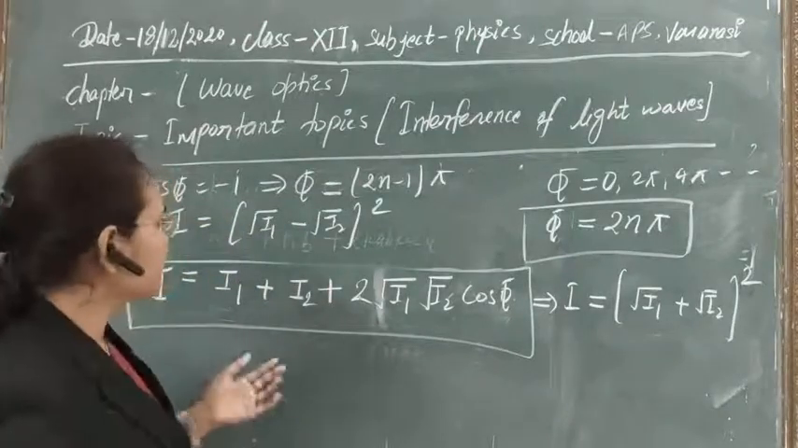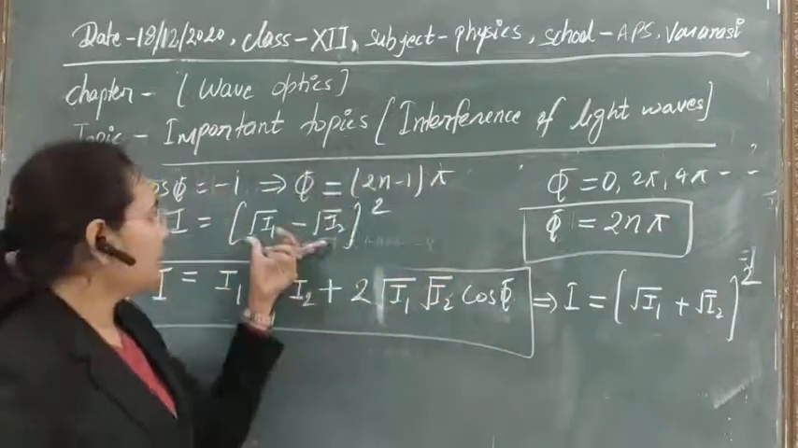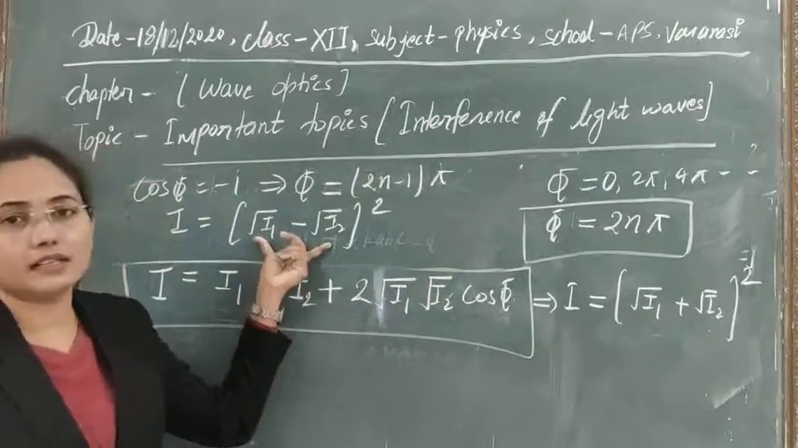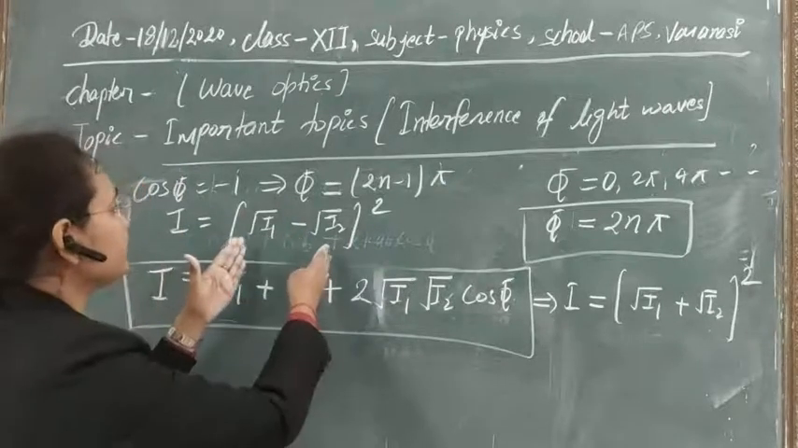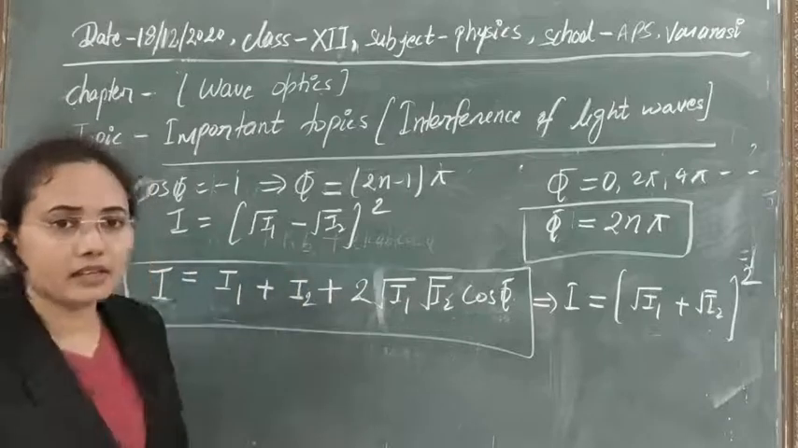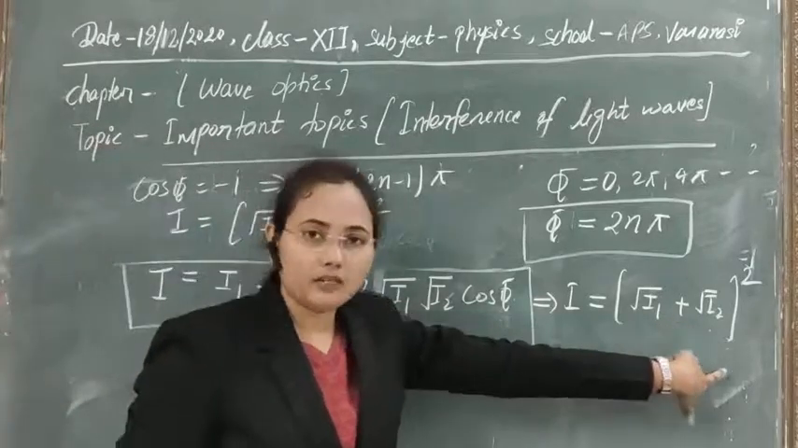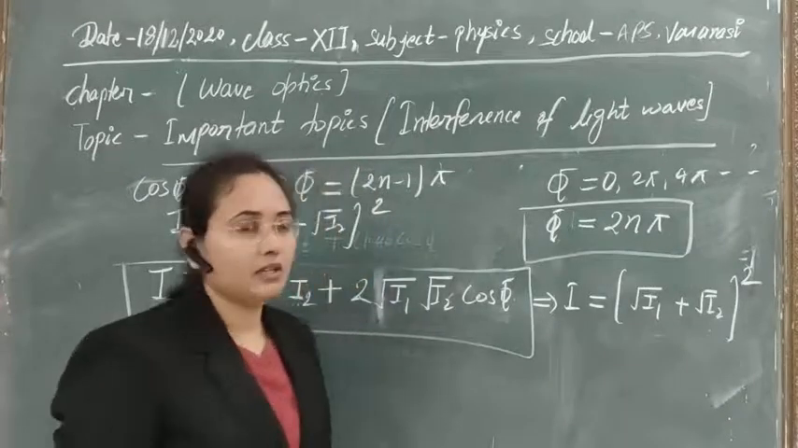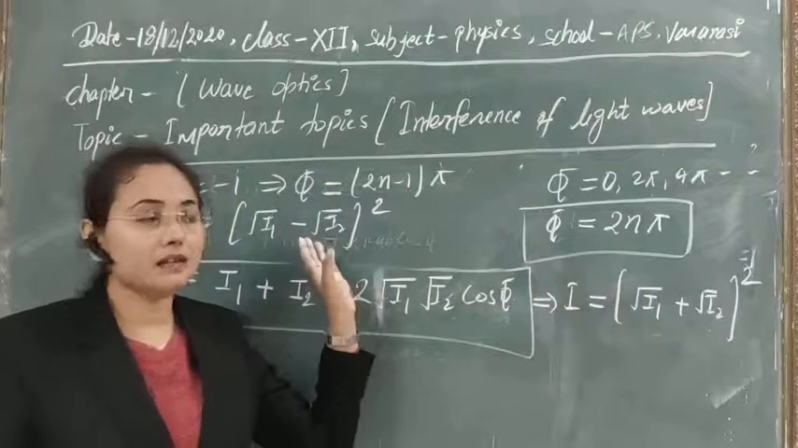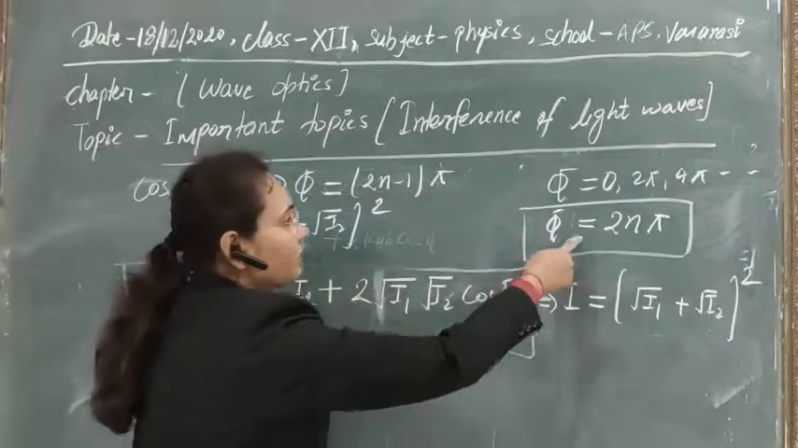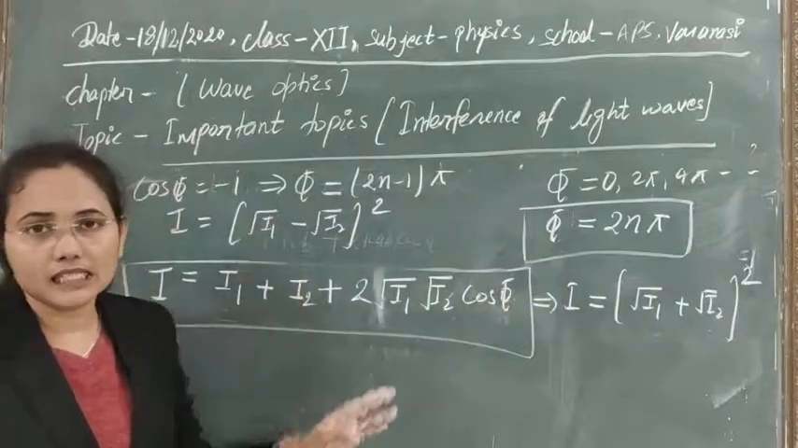Here we are seeing the addition of intensities taking place, and here the difference of intensities. If the difference of intensity is taking place, then obviously intensity will be reduced and that will be minimum, and if intensity is summed up, then obviously the intensity will be maximum. So I think how you can calculate maximum intensity, minimum intensity, and the phase conditions for them is clear to you.